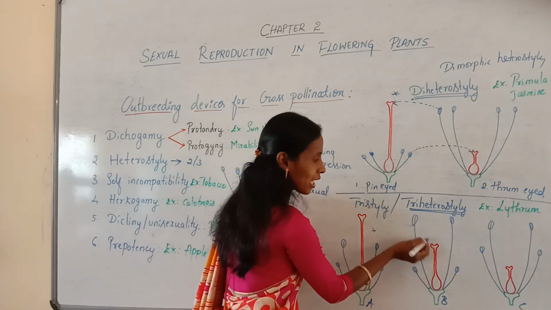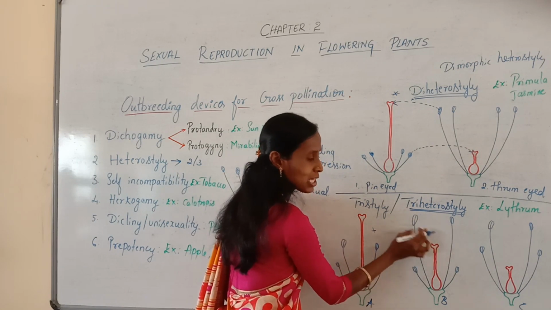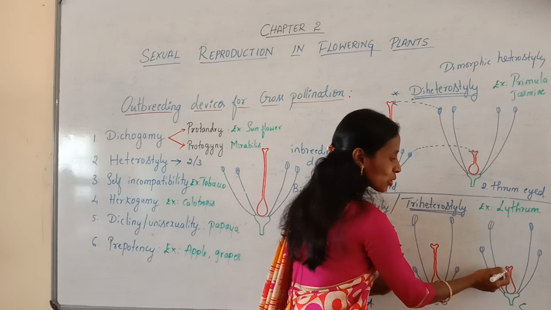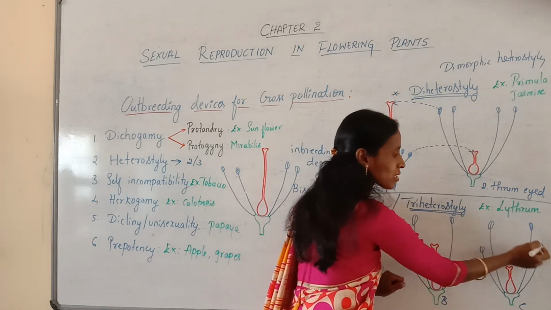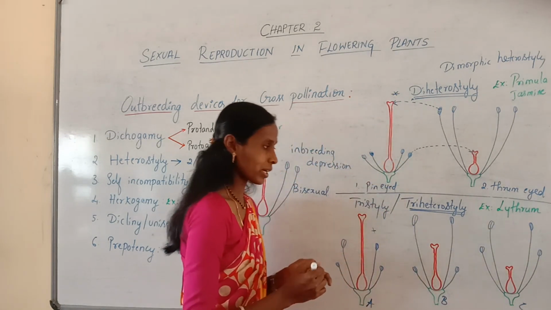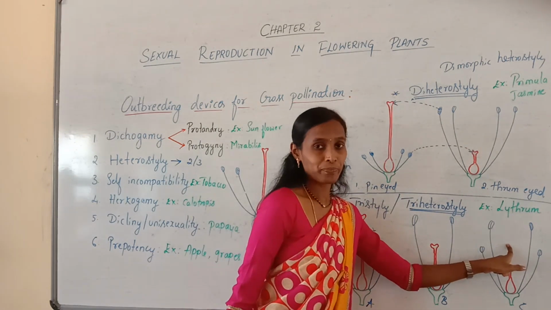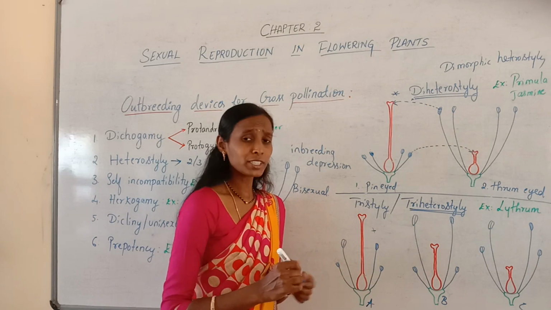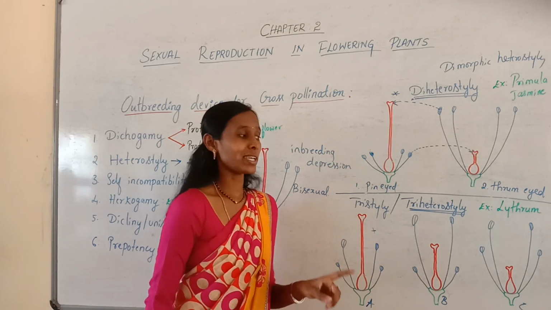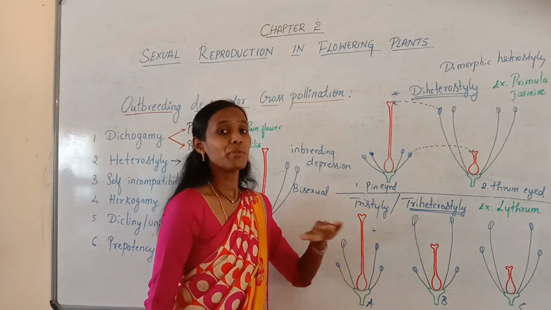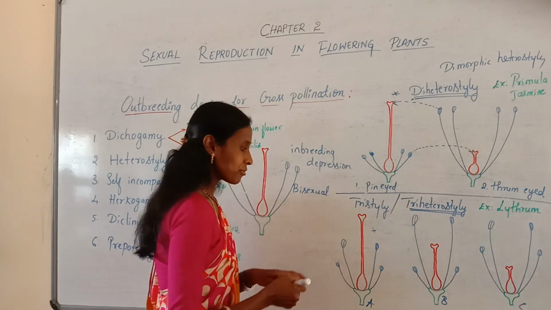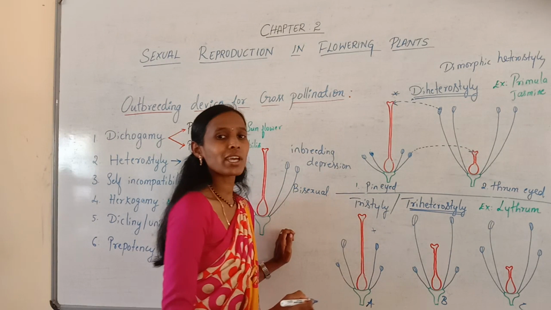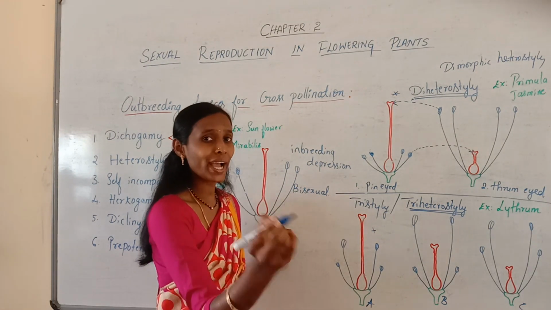Here also the anthers are very far from the stigma, so usually it also prevents self-pollination. And in the next case also, the stigma is here but the anthers are very far, so they cannot receive the pollen grains from the same flower. And as I already mentioned, pollination occurs between the stigma and anthers which are of the same height. For example, this is the long style which can receive pollen grains from long anthers.